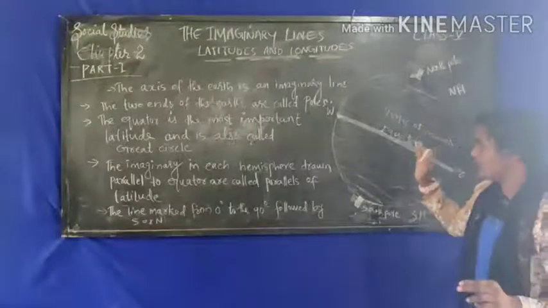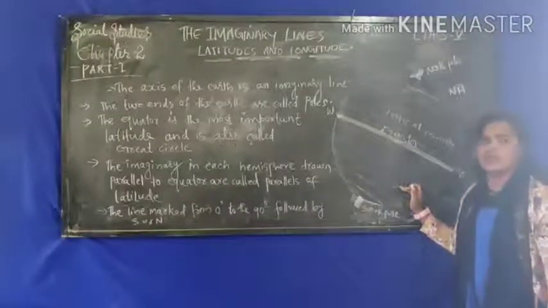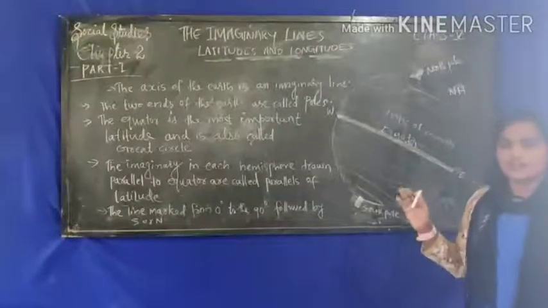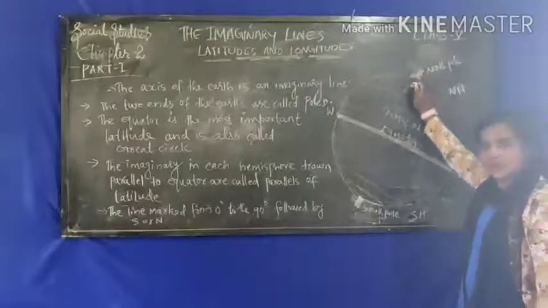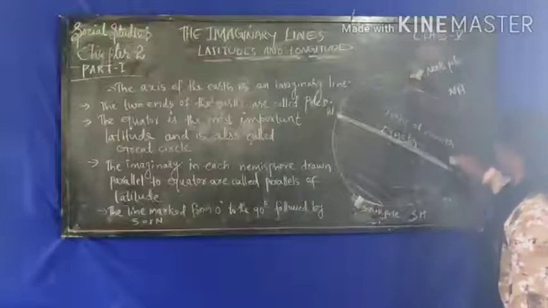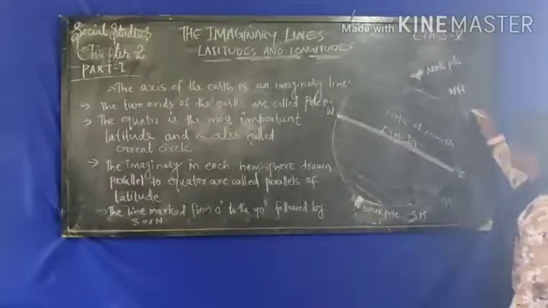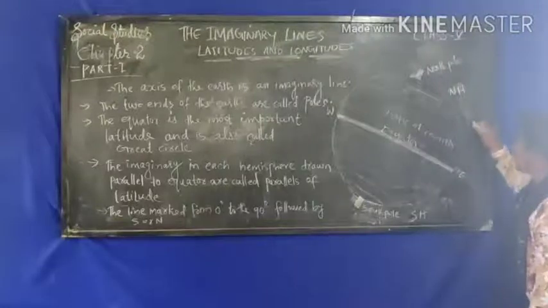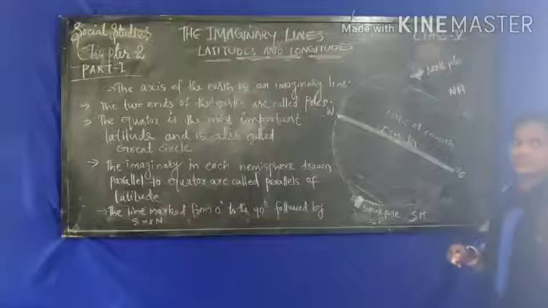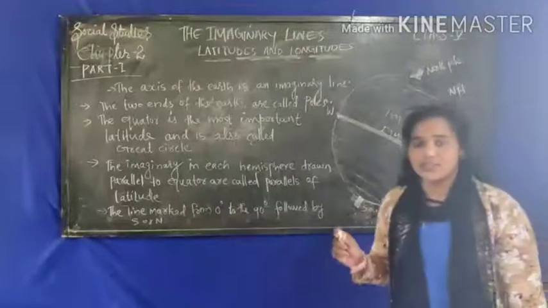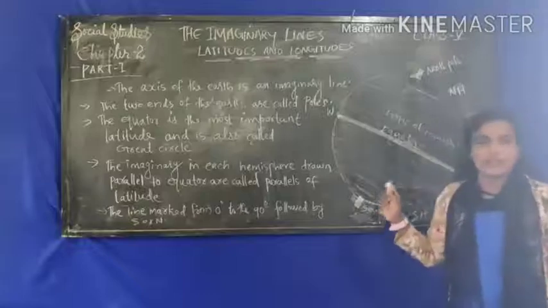So if there are 90 imaginary lines in the south, there are also 90 in the north. 90 plus 90 is 180, and the equator is one of them, so all together we have 181 latitudes in our globe.